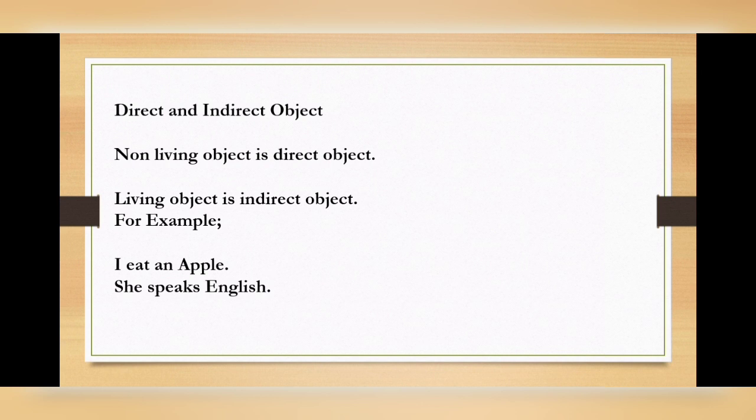Let's take another example. She speaks English. So this is also direct. Why is this direct? Because this is also non-living. So one more example. You can teach me. Me is the object here, but this is a living one. So it is an indirect object.